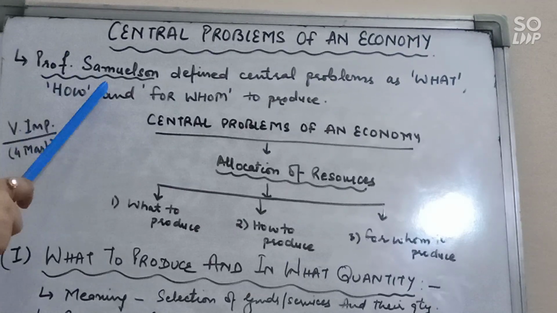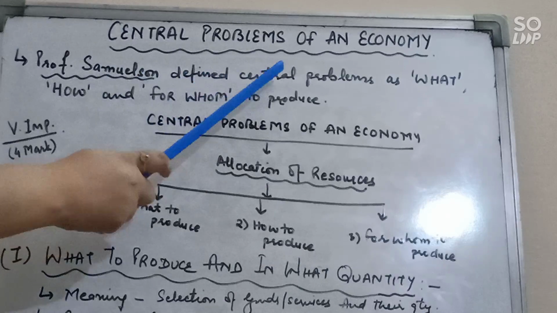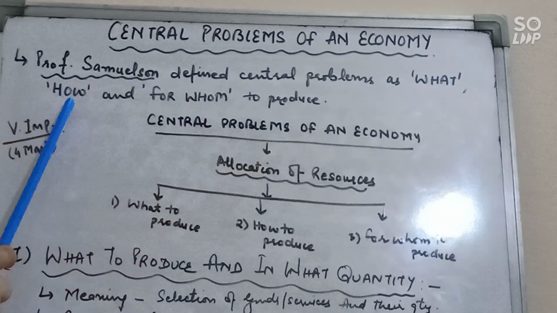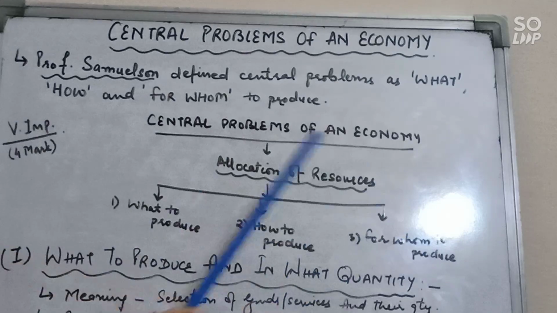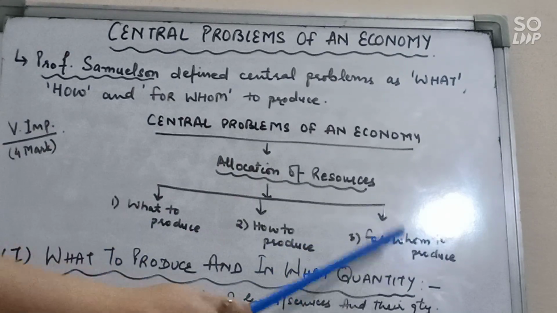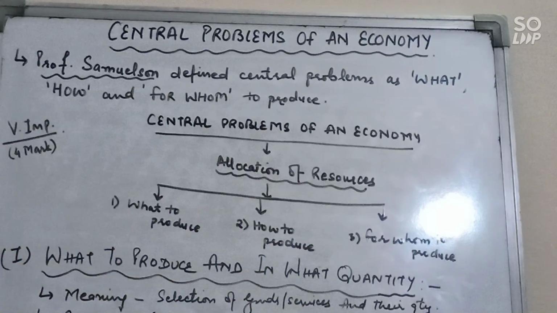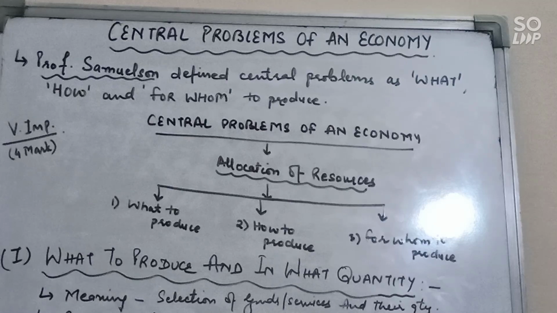According to Professor Samuelson, he defined central problems as what, how and for whom to produce. So central problem of the economy is related with the allocation of resources, which is further divided into three parts: what to produce, how to produce and for whom to produce. This question is very important and you will get this question in 4 marks. So let's see these three problems in detail.